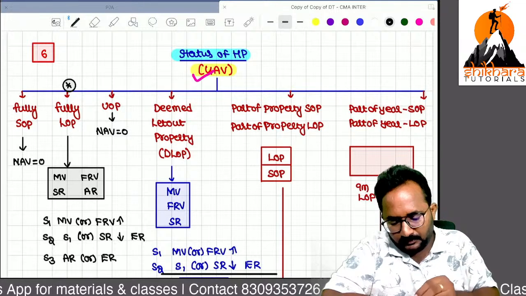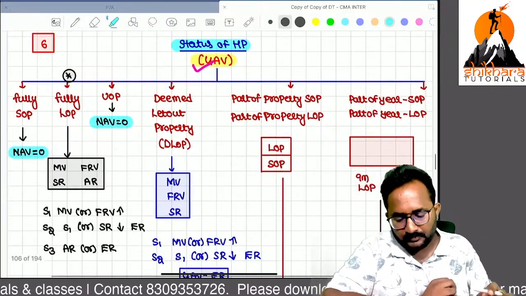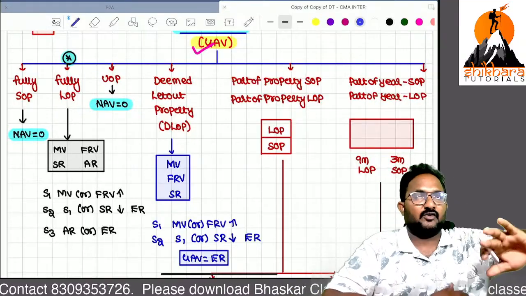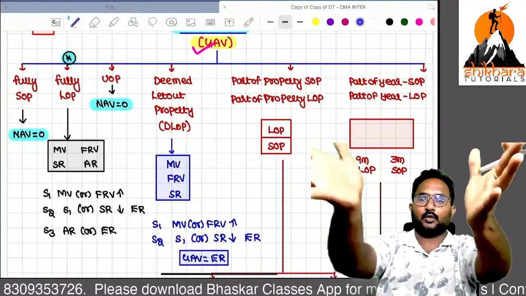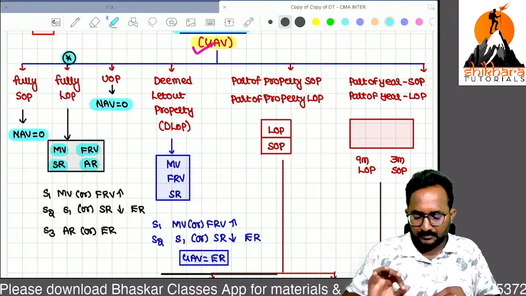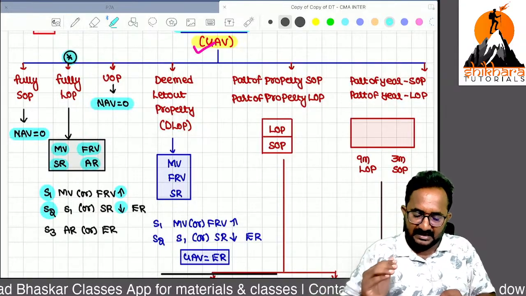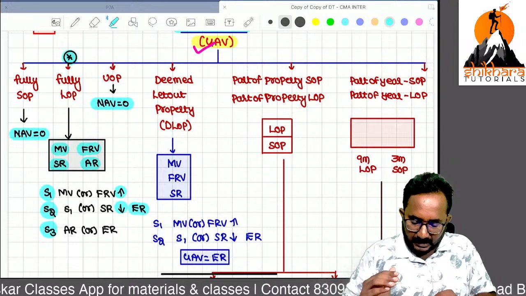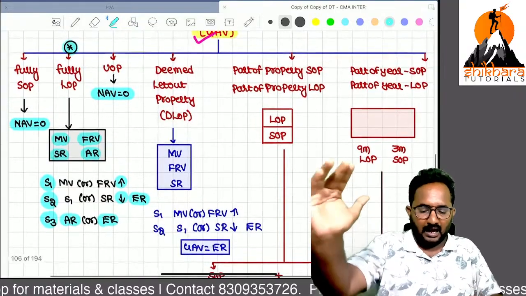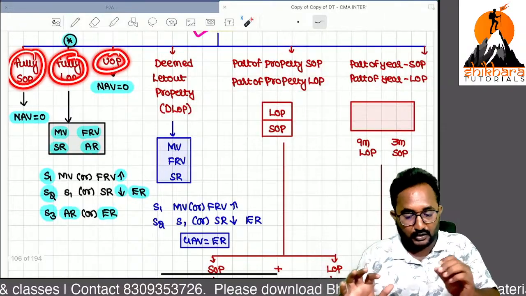If it is fully self-occupied, NAV is 0. Fully unoccupied also 0. But if it is fully let out, how to calculate? I am given one property fully let out, so I want to use these 4 variables for calculating the GAV. Step 1, municipal value and fair rental value, whichever is higher. Step 2, step 1 result and standard rent, whichever is lower; this is the expected rent. Then we compare the actual rent and expected rent, whichever is higher or lower, as we already discussed. Now, the first three statuses related GAV computation you know very well.